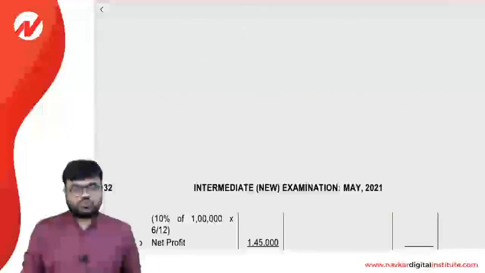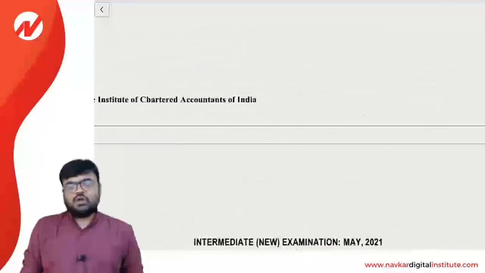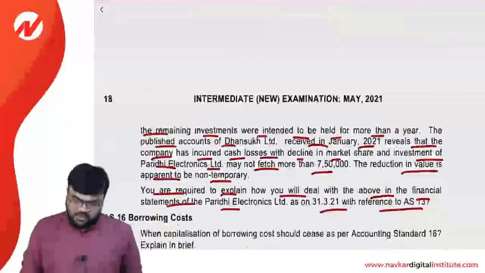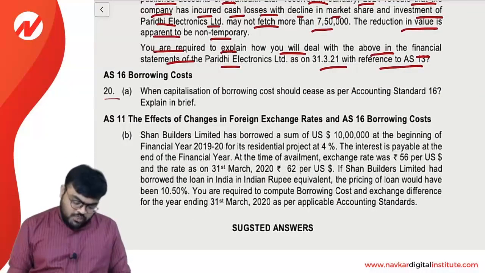Clear? So simple. This question was related to accounting standard 13. Just remember, long-term investment is valued at cost and short-term is valued at cost or NRV, whichever is lower. Perfect. Now the next question is question number 20A.